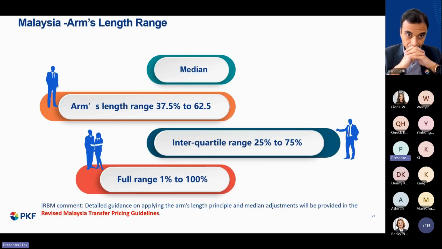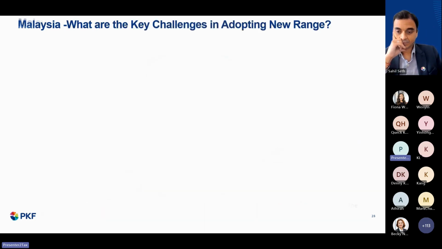So let's look at the interquartile range. The transfer pricing 2023 rules have clarified what the median is. It is a midpoint, and as you can see here, the range has been narrowed to 37.5 to 62.5. Detailed guidance in terms of the interquartile range and median adjustment has yet to be released, but I think soon they will be releasing the revised Malaysia transfer pricing guideline for clarity.